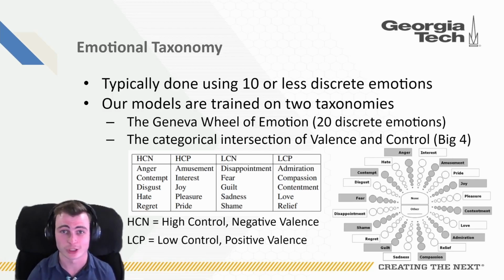Let's talk about our emotional taxonomy. So for this project, we use 2 main taxonomies. We use one, which is the categorical or single approach, where we divide emotion up into 20 different buckets. This is much larger than traditional models use. Usually models use 10 or less. And then our second approach is to take these 20 different buckets and to then squeeze them into 4 buckets as the quadrants of intersection between valence and control.